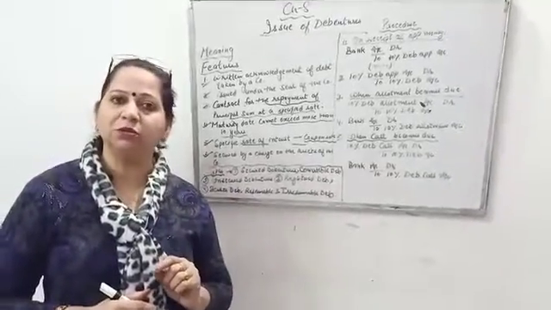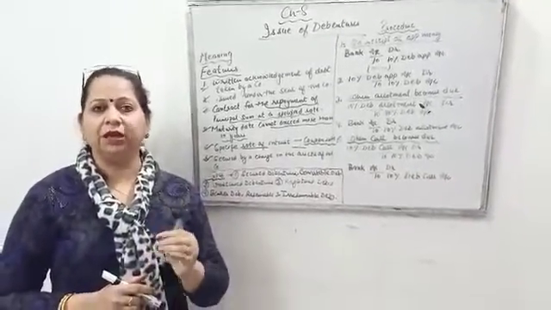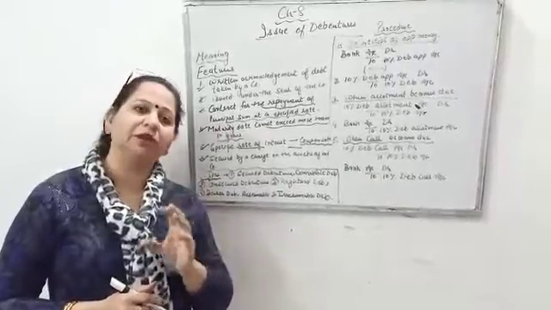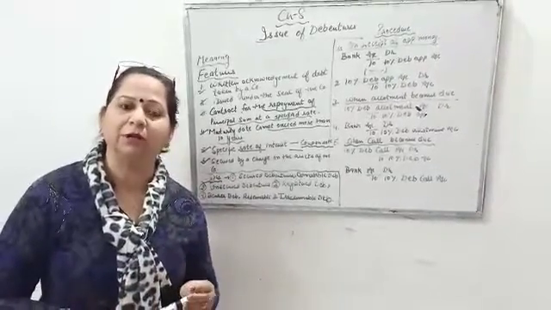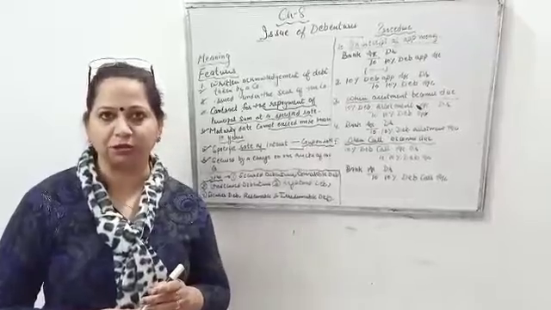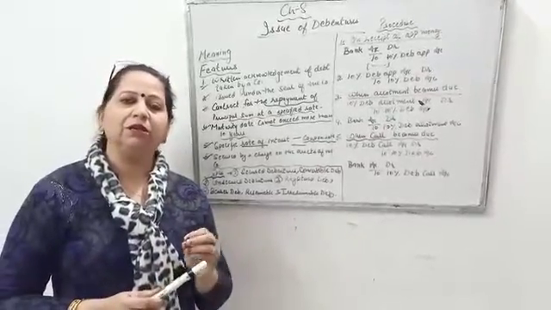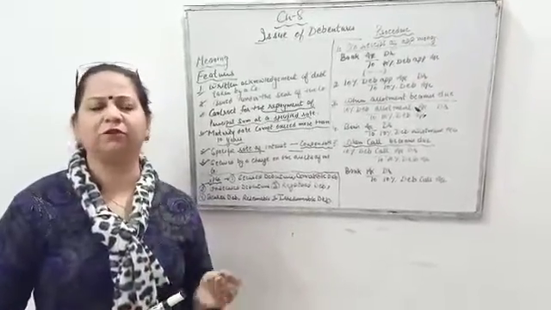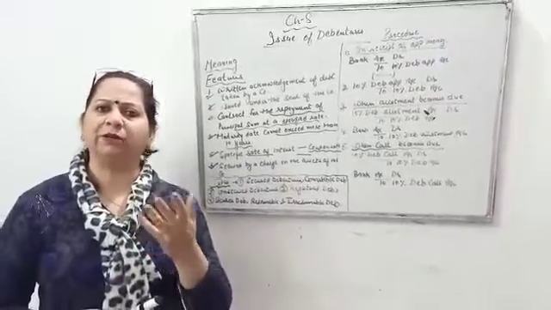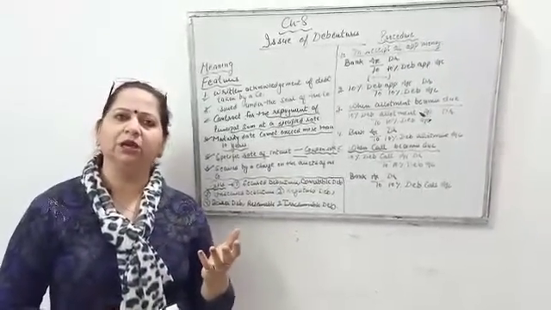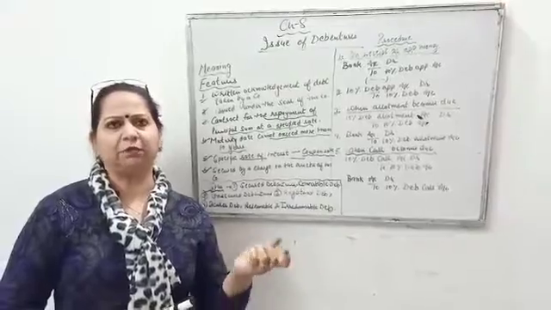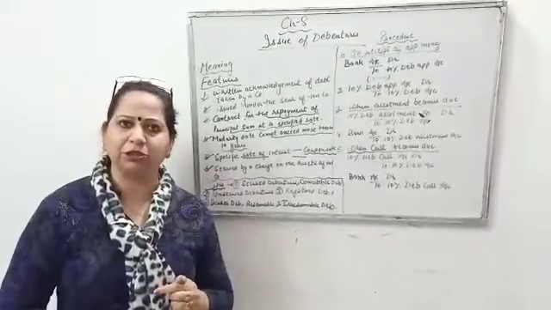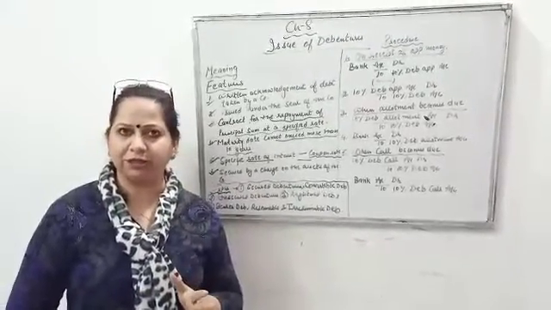Registered debentures are those debentures whose names, address, and further information are written in the register of the company, that is called the register of debenture holders. So they have the total number of debentures, how many debentures are issued by the company to each and every debenture holder. So every information is there.